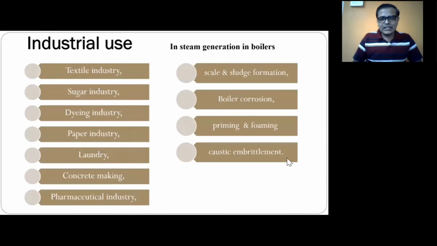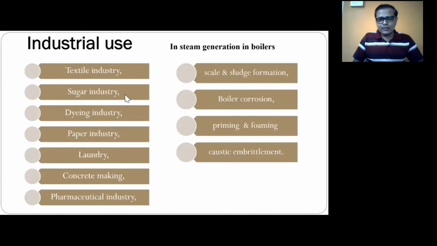Okay. In the textile industry, you know that the yarn and fabric is there that needs to be washed. It means it is related to washing. The clothes that are going to be prepared in the textile industry are to be clean. Okay, that should be clean, and that's why the detergents may be useful. So if hard water is there, then there may be some scum formation, some stains will appear on it. Okay, so colored spots may be appearing on the fabric.